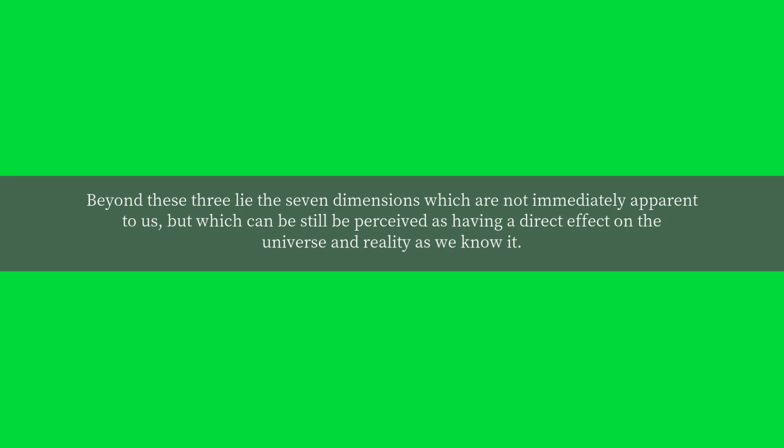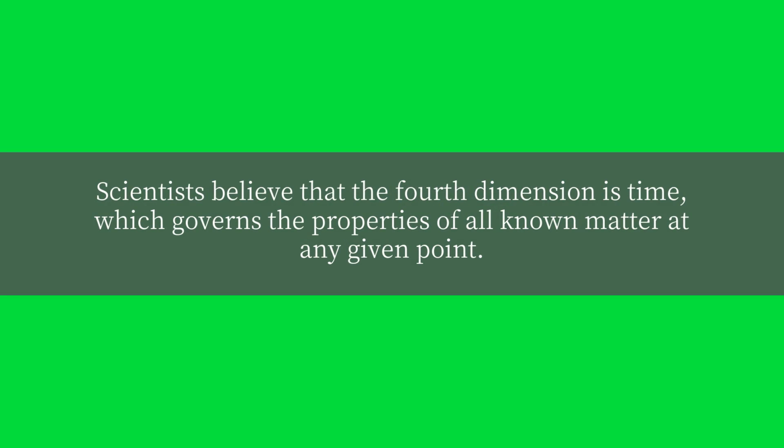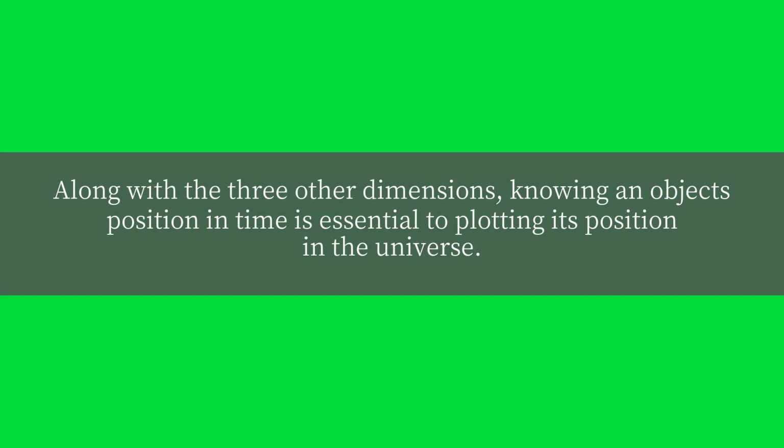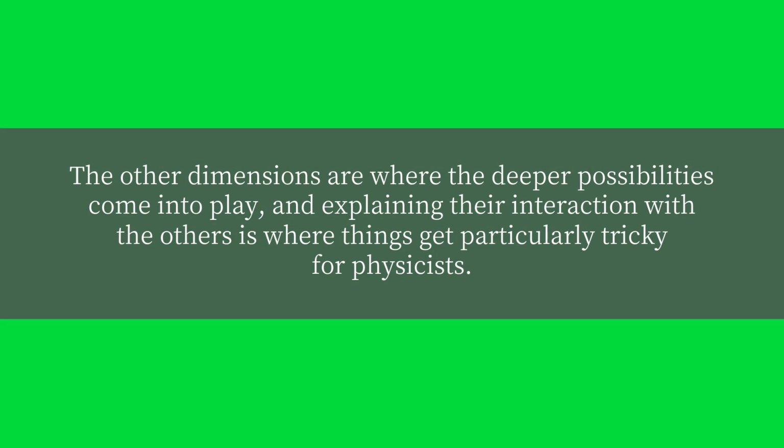Beyond these 3 lie the 7 dimensions, which are not immediately apparent to us, but which can still be perceived as having a direct effect on the universe and reality as we know it. Scientists believe that the 4th dimension is time, which governs the properties of all known matter at any given point. Along with the 3 other dimensions, knowing an object's position in time is essential to plotting its position in the universe. The other dimensions are where the deeper possibilities come into play, and explaining their interaction with the others is where things get particularly tricky for physicists.